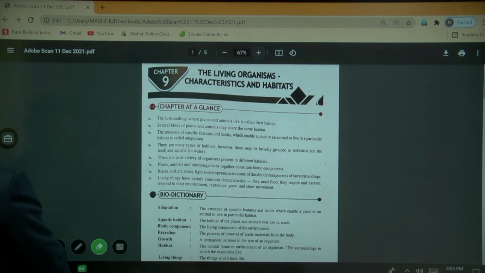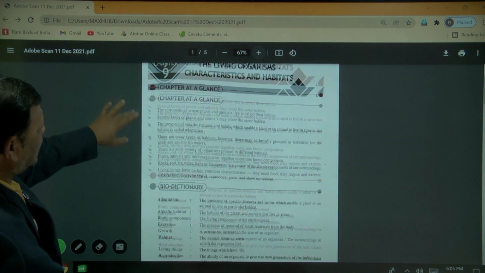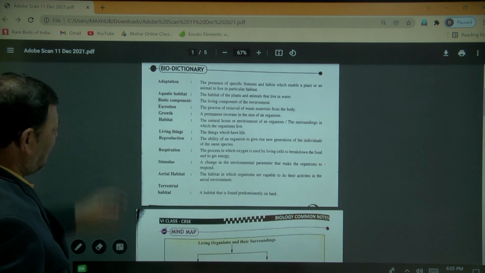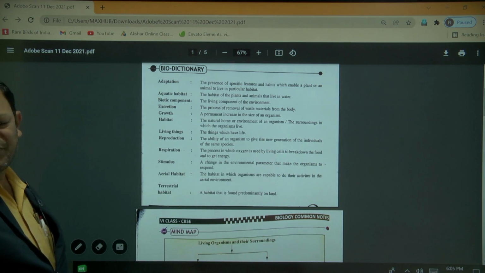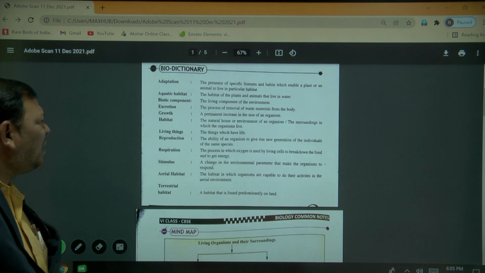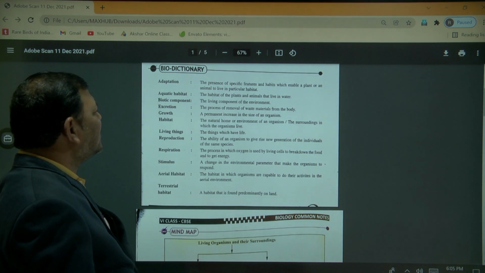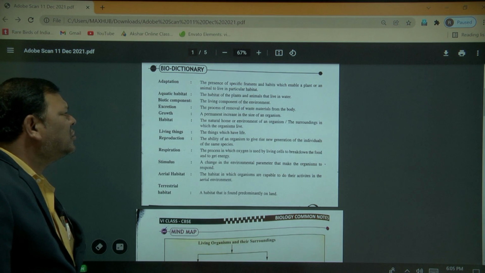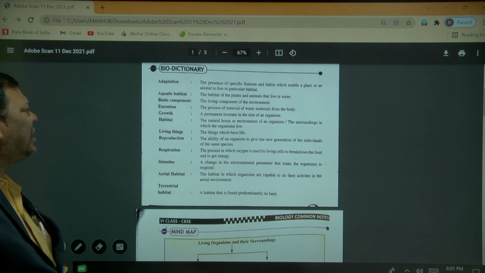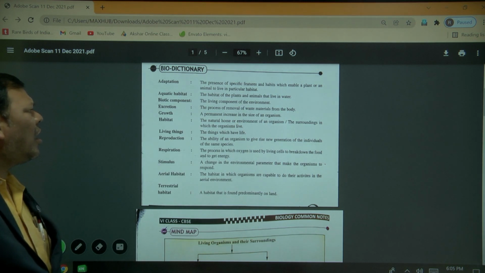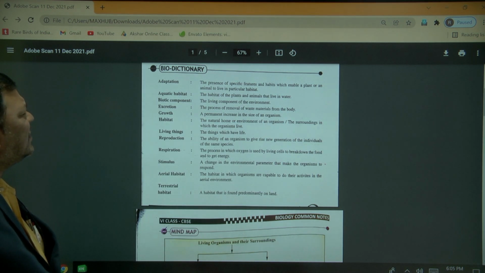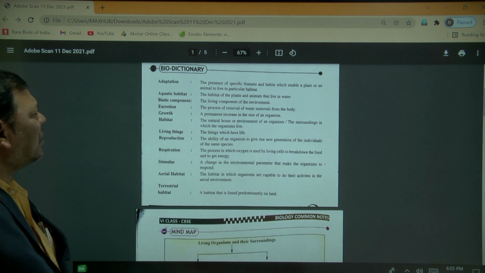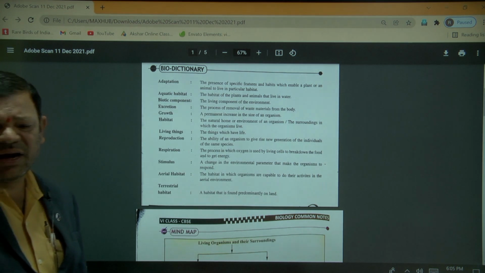Next, the bio dictionary. Adaptation means the presence of specific features and habits which enable a plant or an animal to live in a particular habitat.